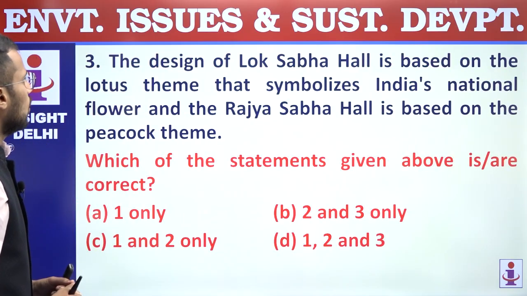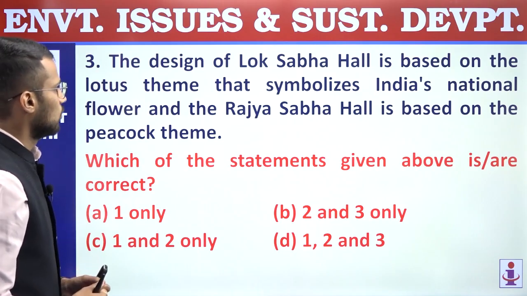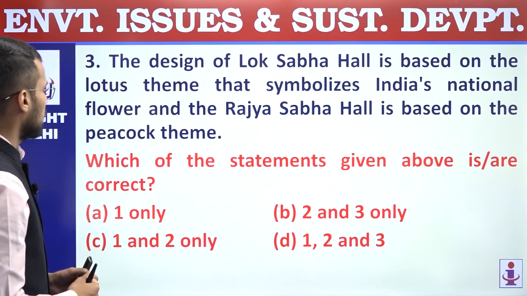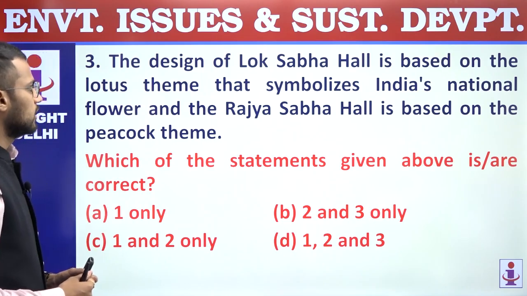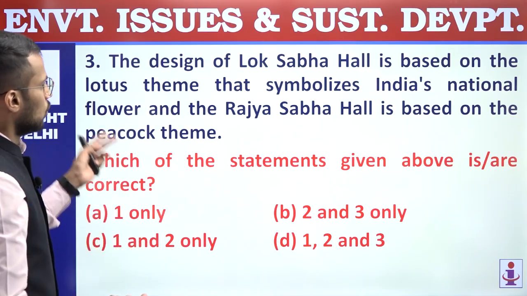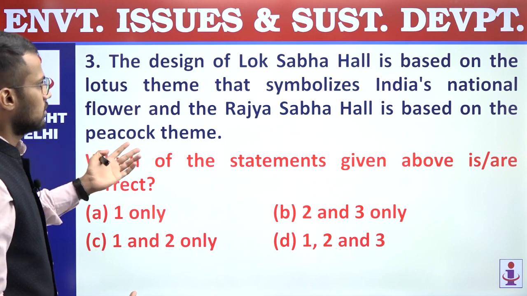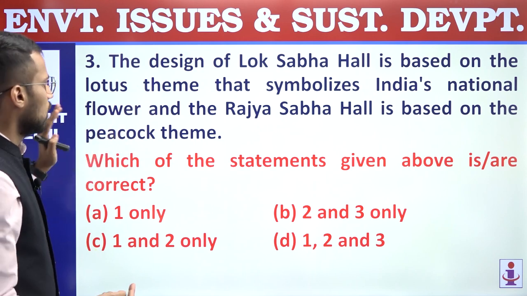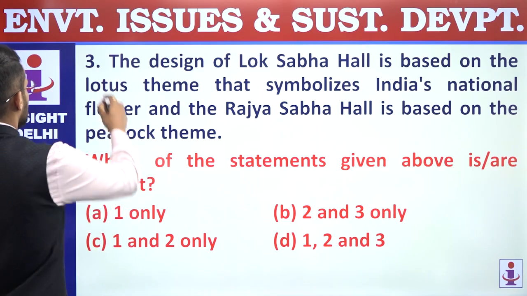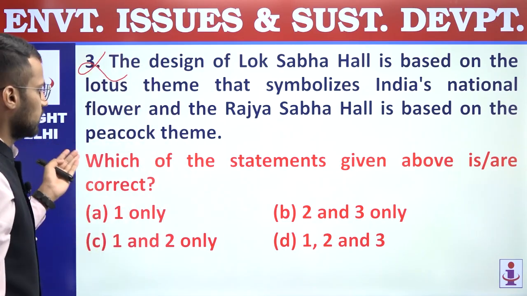Third, the design of Lok Sabha Hall is based on the lotus theme that symbolizes India's national flower, and the Rajya Sabha Hall is based on the peacock theme. So it is reversed. Lok Sabha Hall theme is based on the peacock and Rajya Sabha Hall theme is based on the lotus. And that's why the third statement becomes incorrect. So which of the statements are correct?